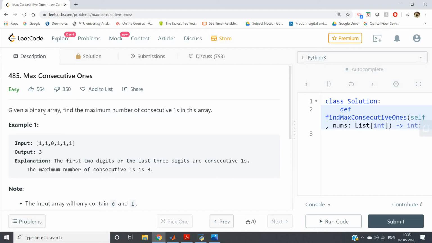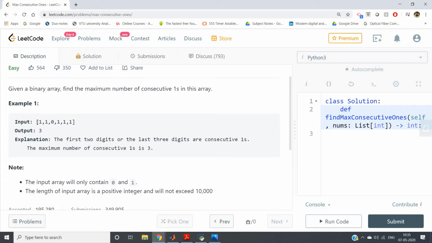What the problem says: given a binary array, meaning an array having elements only binary numbers, that is zeros or ones, find the maximum number of consecutive ones in the array. For the time being, you can consider this array as a list. So we will be given one list, and we have to find out the maximum number of consecutive ones in it. For example, if you check this particular test case, 1 1 0 1 1 1.